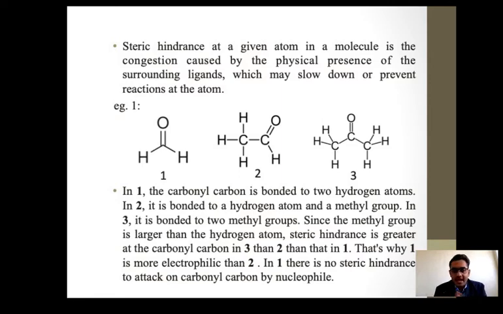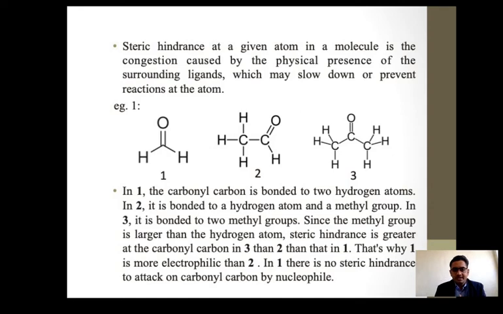Okay, so in acetone the crowdiness also increases, because these six protons are there, so they make a crowd for any nucleophile attacking that particular carbon atom. We can say that is the steric crowd of those hydrogens around that particular carbonyl carbon, and it makes it less electrophilic. Okay, the explanation is given in that particular figure.